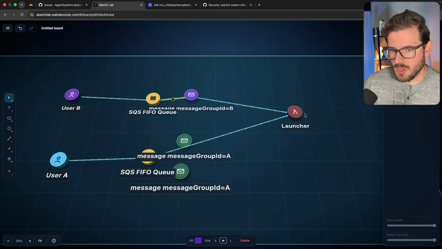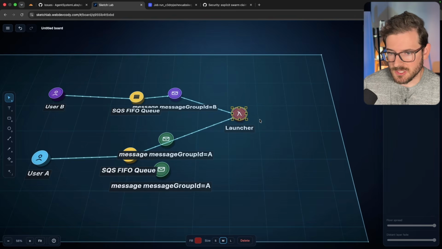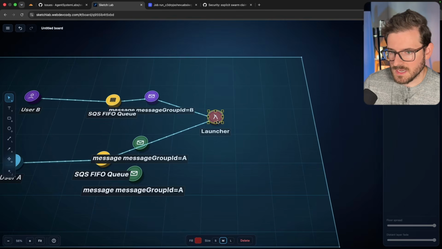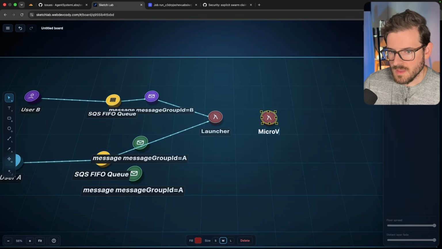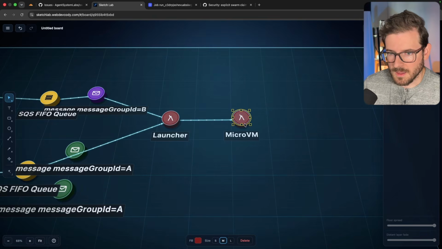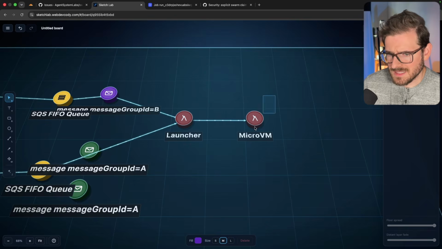So this is great. We have the launcher, and when the launcher picks up the message, it does some checks to say, hey, does this user even have capacity? Are they at their run limit for the month? And if everything is good, we then go ahead and kick off the micro VM, which is an AWS service where you can actually run a Firecracker instance, and then I run Claude Code inside of that. And I have a capacity limit on that as well.